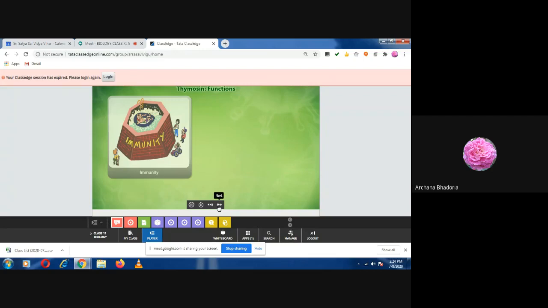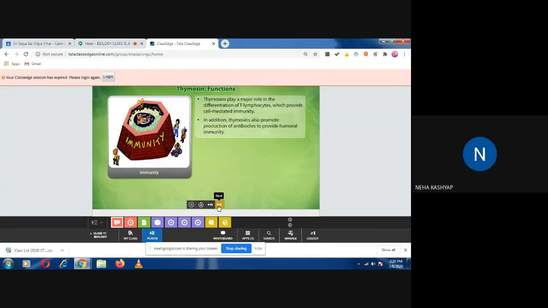Where is the blood formed? Bone marrow. Very good. So the blood is formed in the bone marrow, and when you say that blood is formed in the bone marrow, it means WBC, RBC, platelets, everything, all three cells will be formed there.